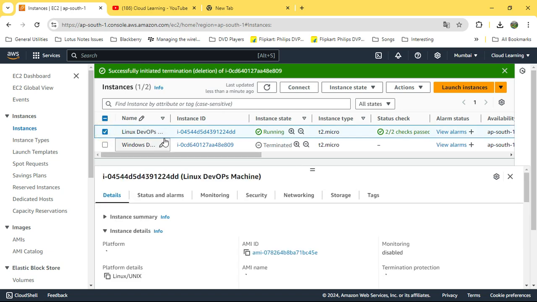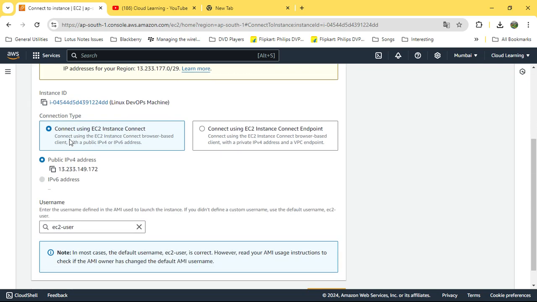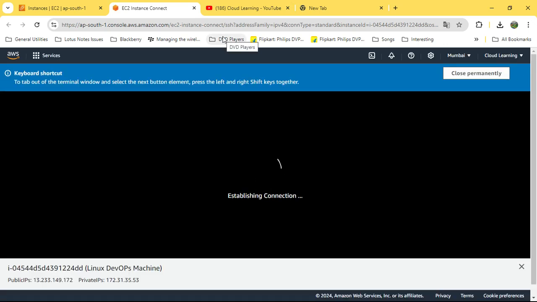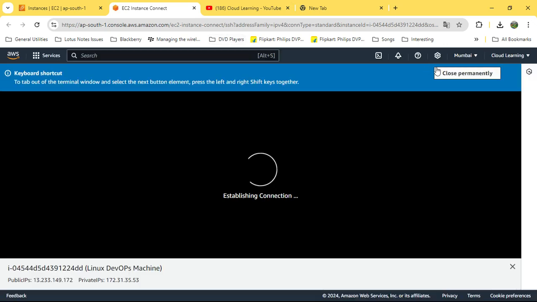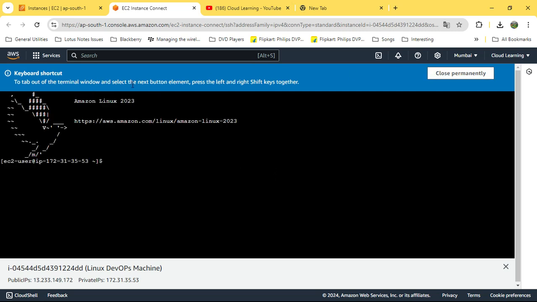Now if you want to connect to a Linux machine, there are a few ways. You can select the machine and click on connect. There is an EC2 Instance Connect option available. Okay, you can go and directly connect to the machine. It will connect over the browser. Okay, so if it is supported, it will set up the connection. Okay, it is supported, right? And you can see that you are able to connect to the machine.